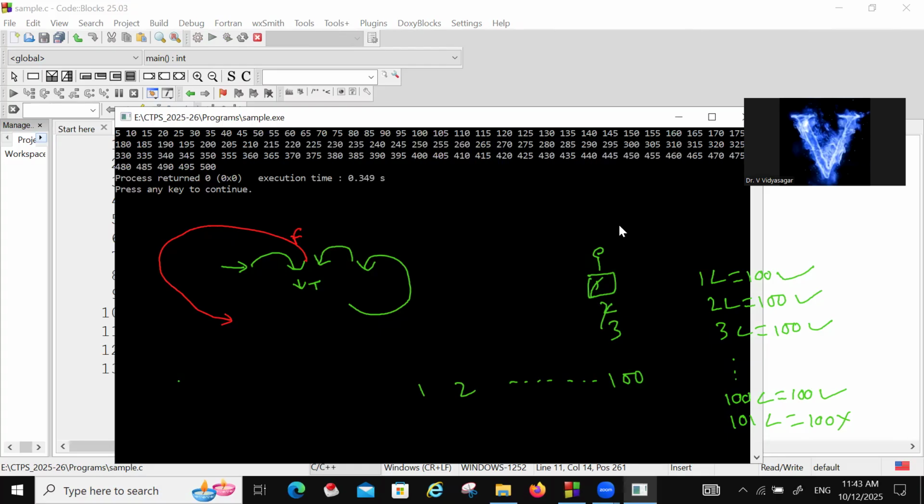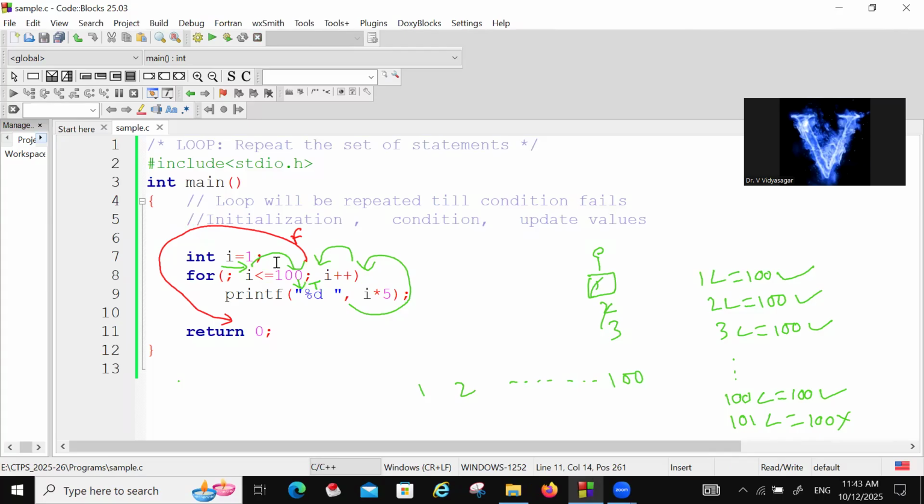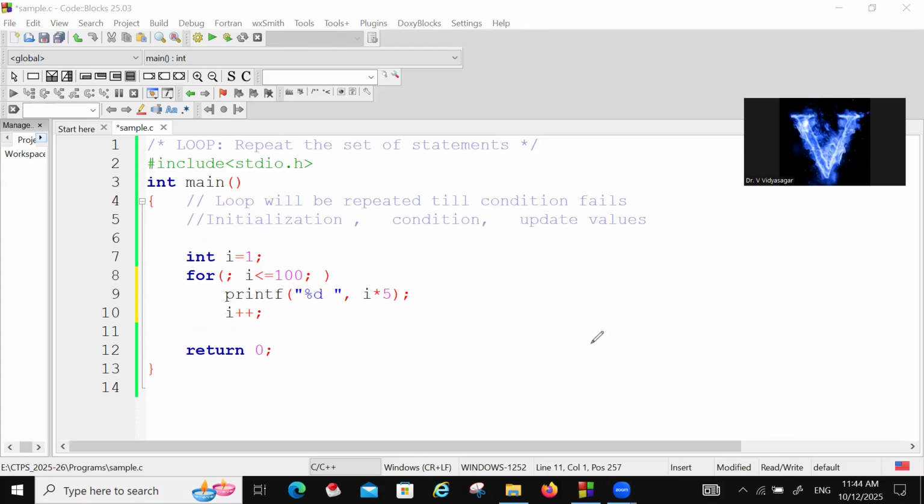Yes. See. So you can do the initialization above the loop also. Even this increment or decrement also, you can do after the loop. That means here i plus plus. If I do this, what will happen? Let us see. If I do like this, what is it going to happen?